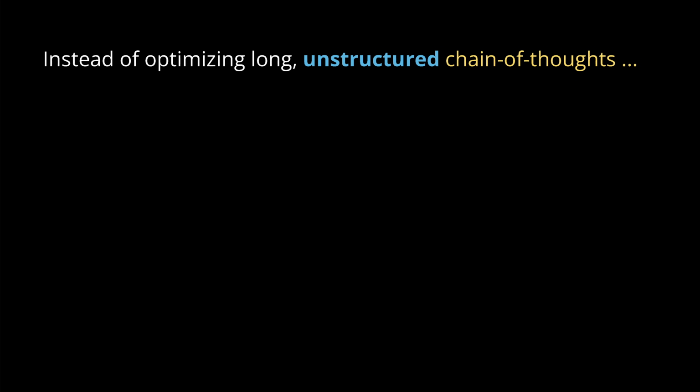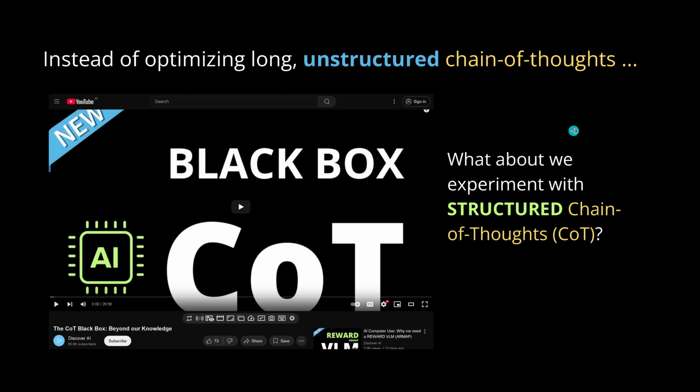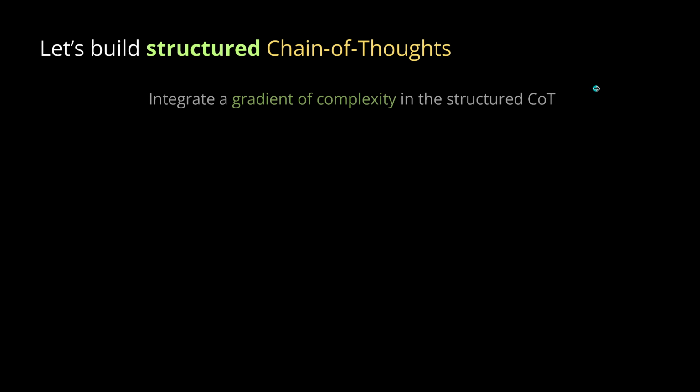Now, you know what? Let's do this. Let's be brave. Let's discover new worlds. So instead of our classical training of optimizing long, unstructured chain of thoughts and the training of those models with this unstructured chain of thoughts, let's think about what we just found out yesterday when we looked at a precise mathematical formulation of chain of thought, and we discovered it's kind of a black box. We have no valid mathematical symbol. But again, what about we experiment with structured chain of thoughts? So let's open up our idea shop and let's build structured chain of thoughts.